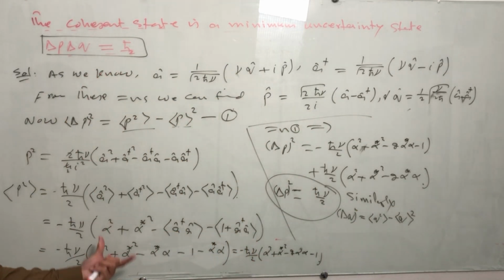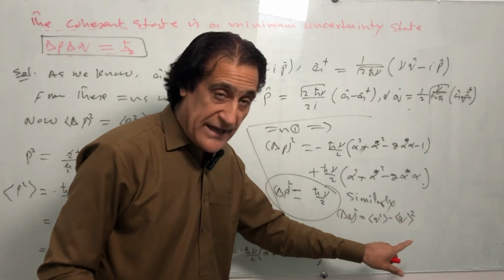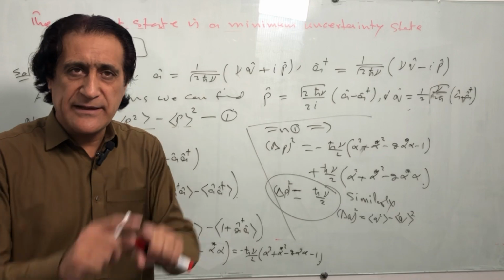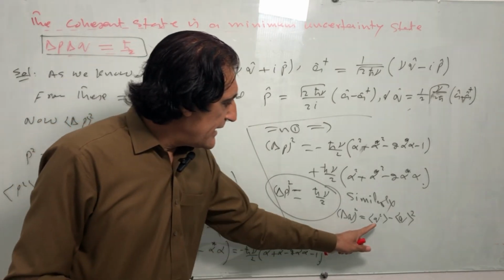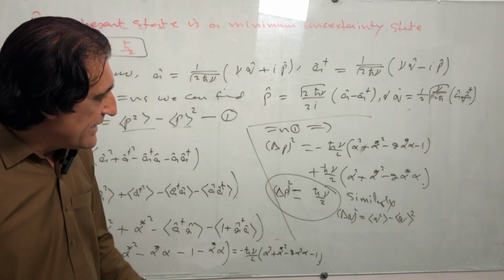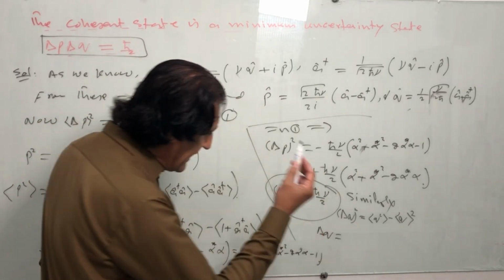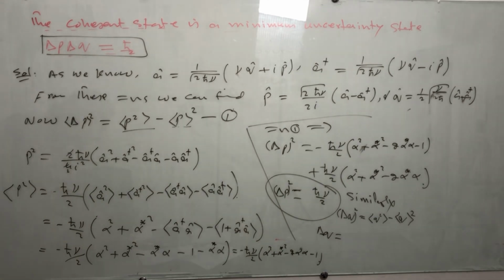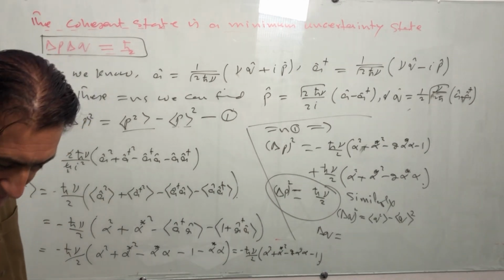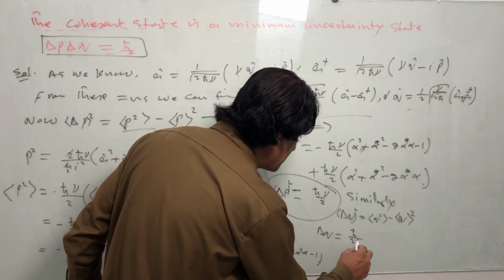Using the same process, first find the average of Q and then take the square, then Q square and take the average, and then you can find delta Q very easily. This is not so difficult, and then you have the value ħ divided by 2ν.